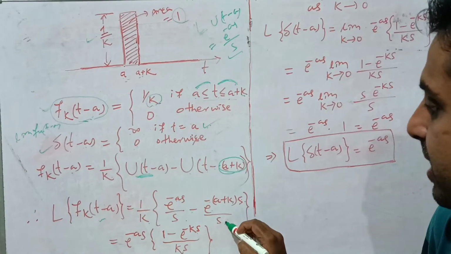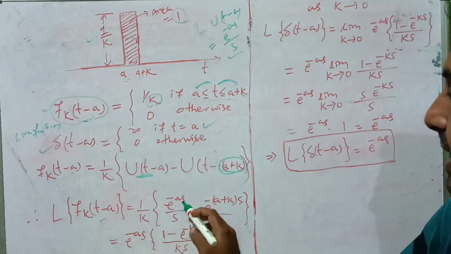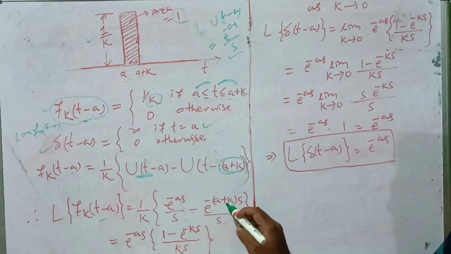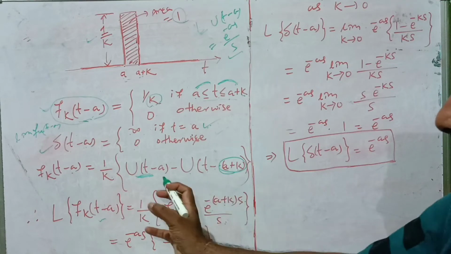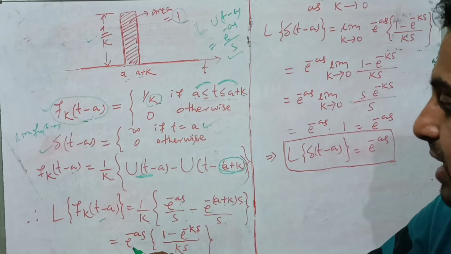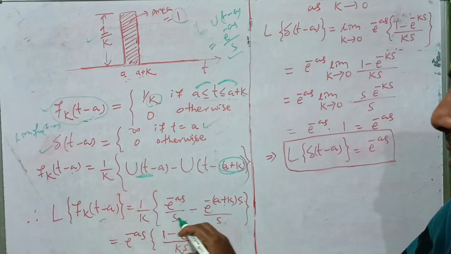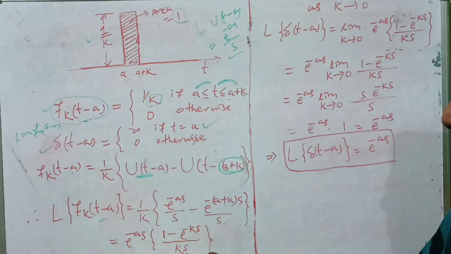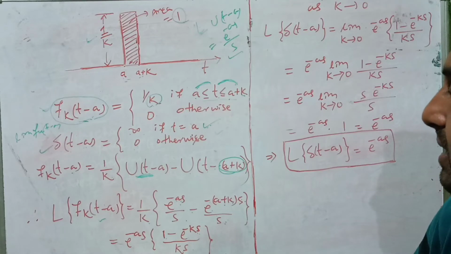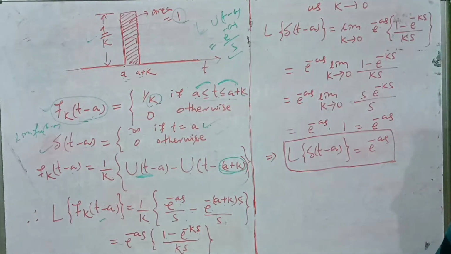So what is the value? e^(−as) appears in both terms, so you can take it common. So it is e^(−as) times (1 − e^(−ks)) divided by ks, if we multiply k with both the terms. So this is the Laplace transform of f_k(t − a).